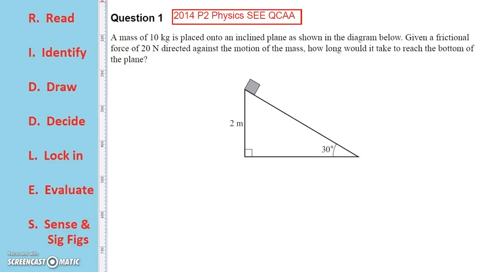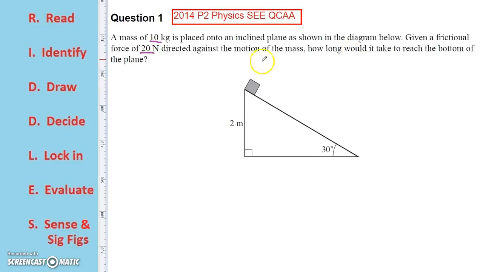2014 Senior External Physics Exam, Paper 2, Question 1. Read. A mass of 10 kilograms is placed on an inclined plane as shown in the diagram below. Given a frictional force of 20 newtons is directed against the motion of the mass, how long will it take to reach the bottom of the plane?